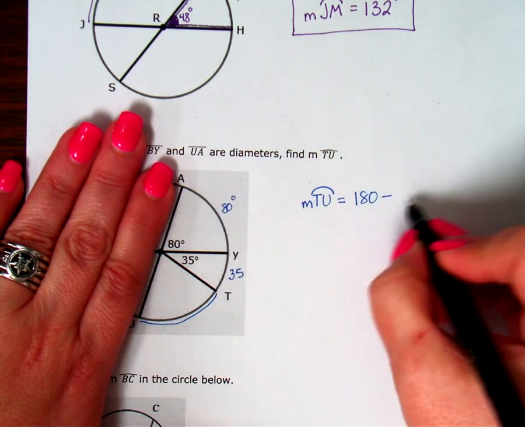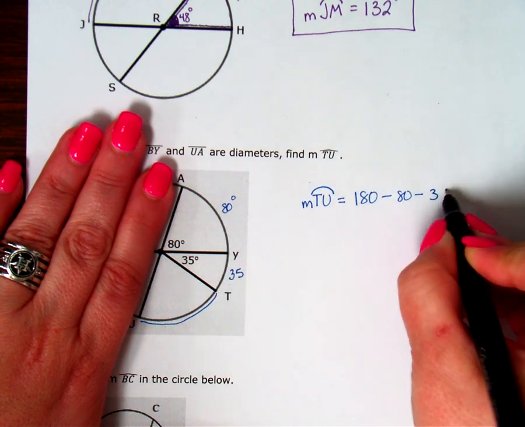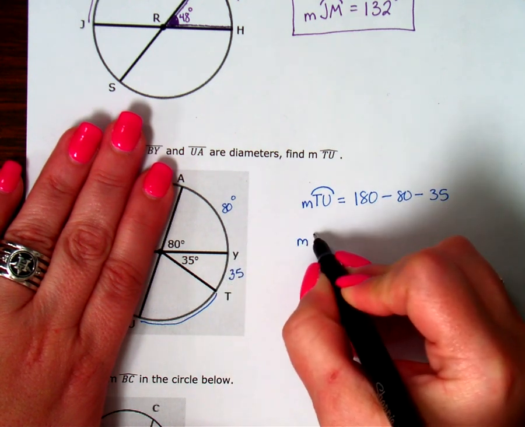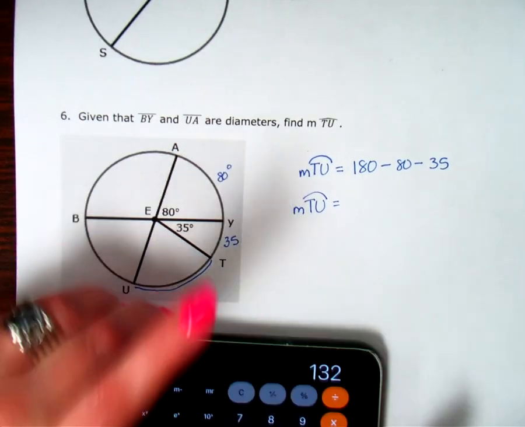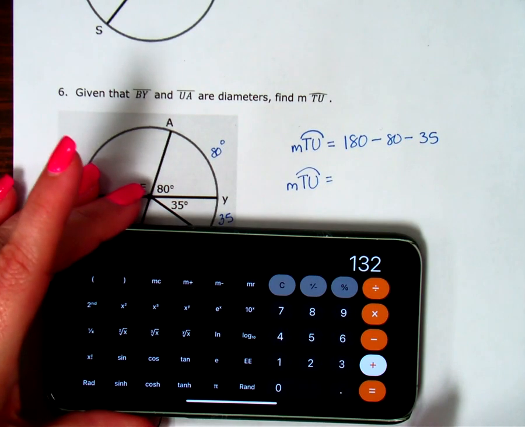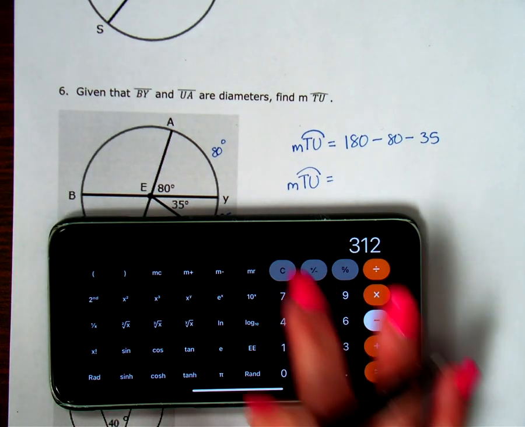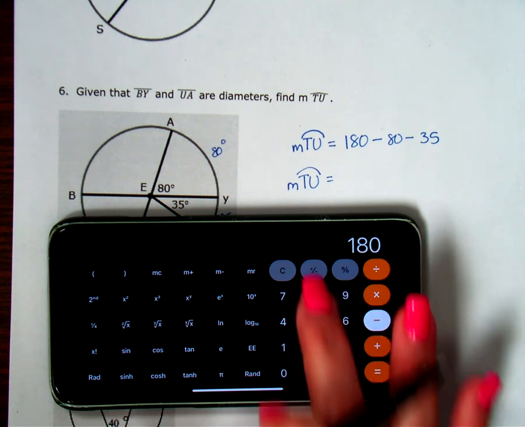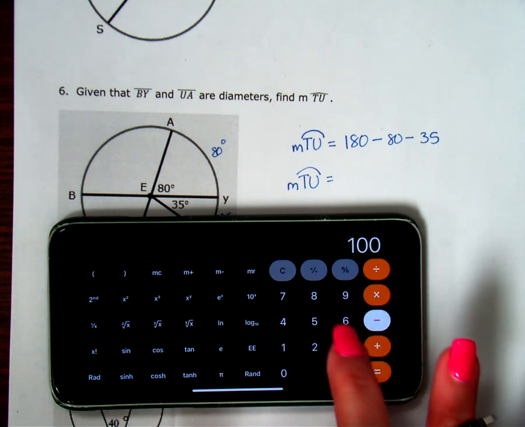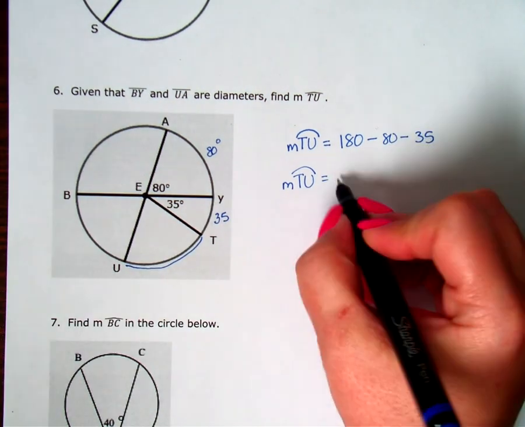I'm going to take away 80, and then I'm going to take away 35. So the measure of arc TU is 180 minus 80 minus 35, 65 degrees.